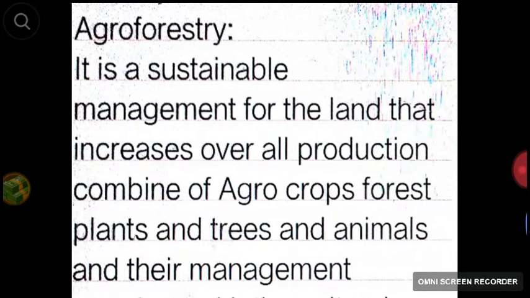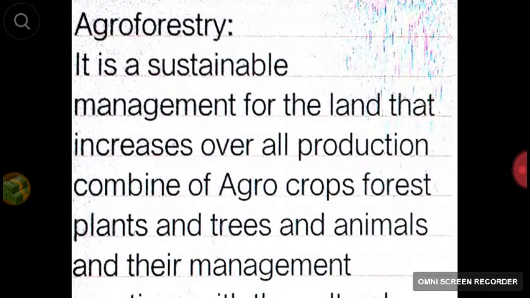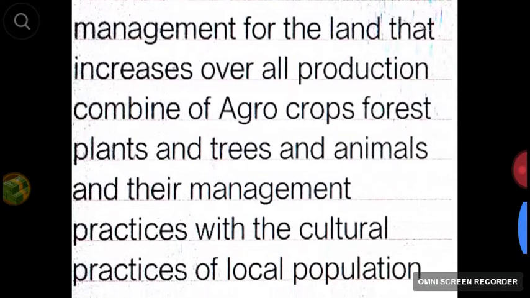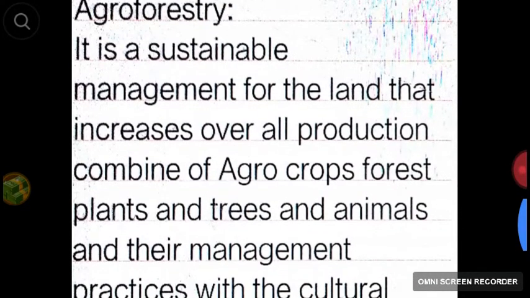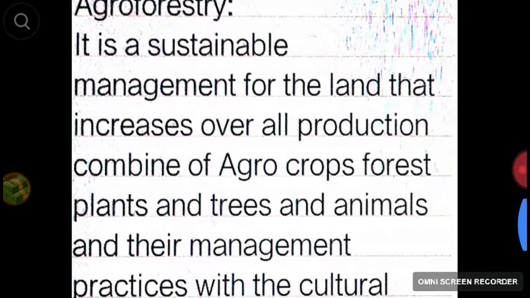What do you mean by agroforestry? It is a sustainable management for the land that increases overall production with the combination of agro crops, forest plants, trees, animals and the management practices with the cultural practices of local population. It's a sustainable management system.